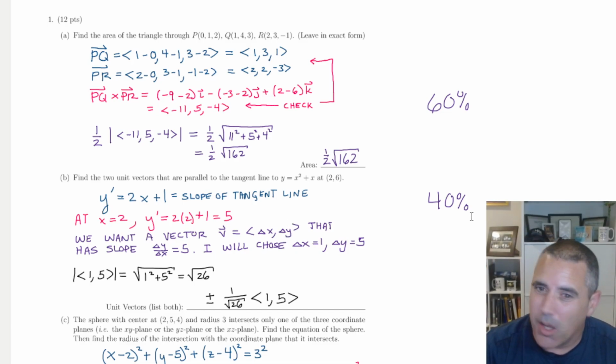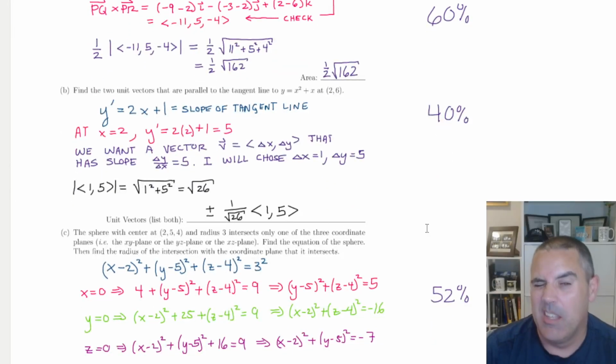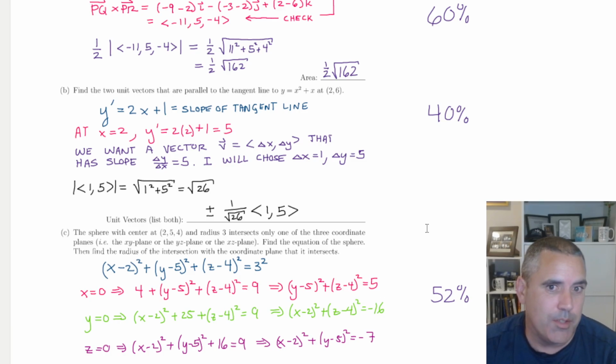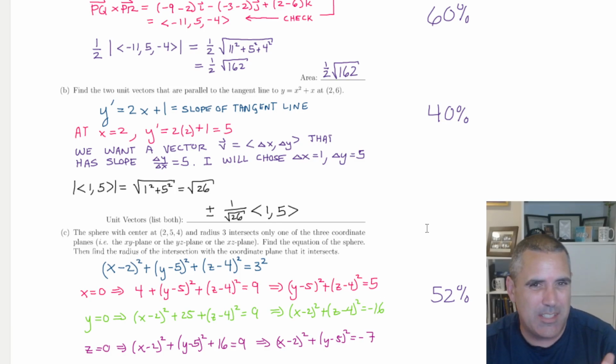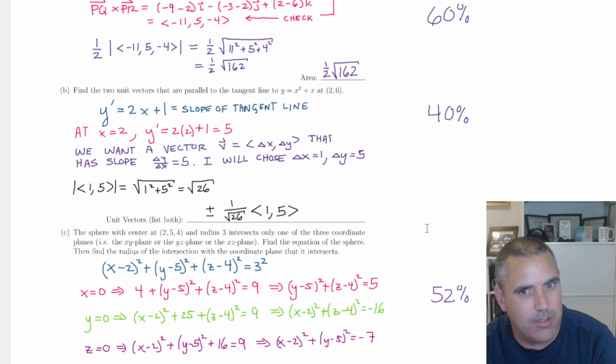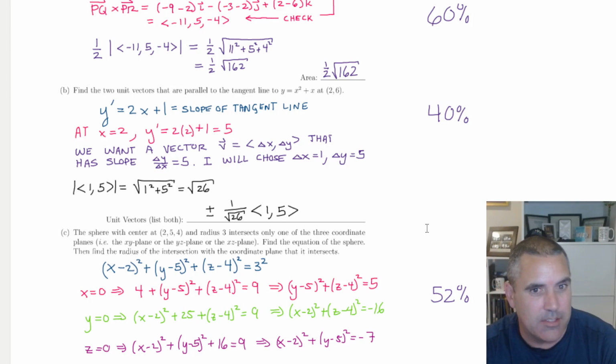I'm not trying to be insulting. It's just that's the thing. But 60% got it right. Only 40% got this one right. This is an example of a question that I took straight from the homework, but it's not on one of my last 2 or 3 old exams. So again, you really need to know your homework well and know the last 3 to 4 exams well. The homework is the main thing to know well.